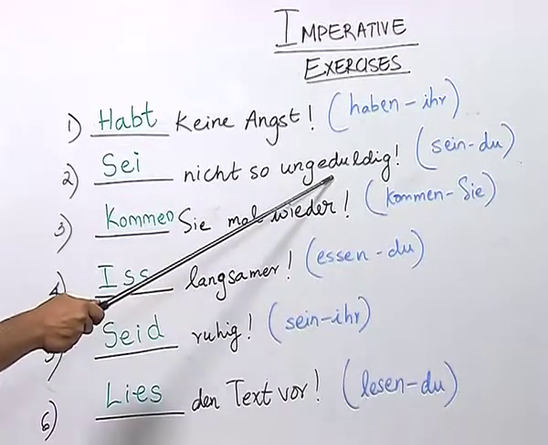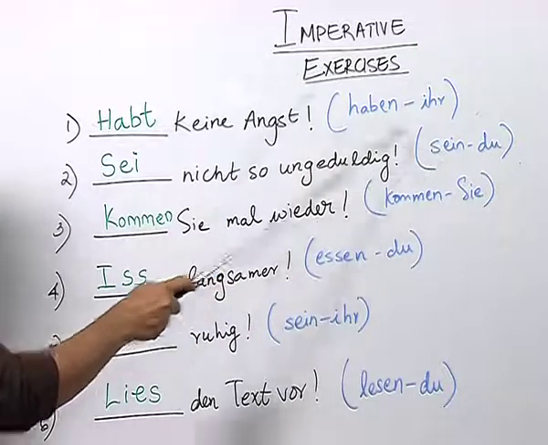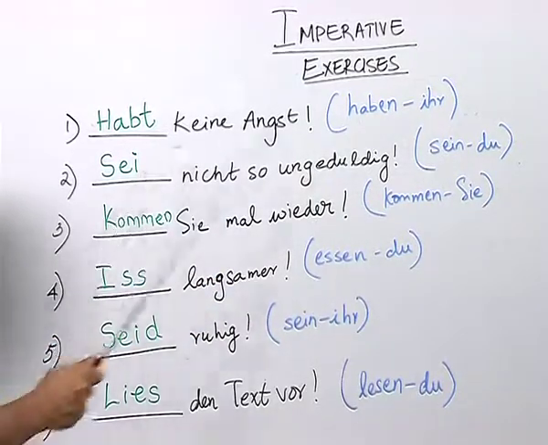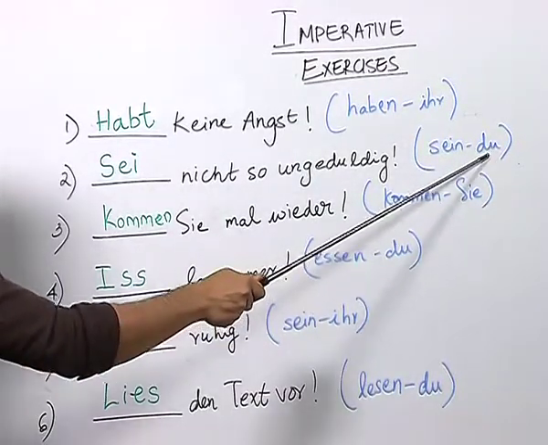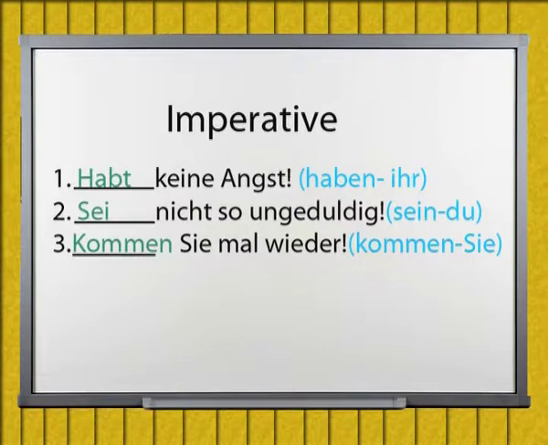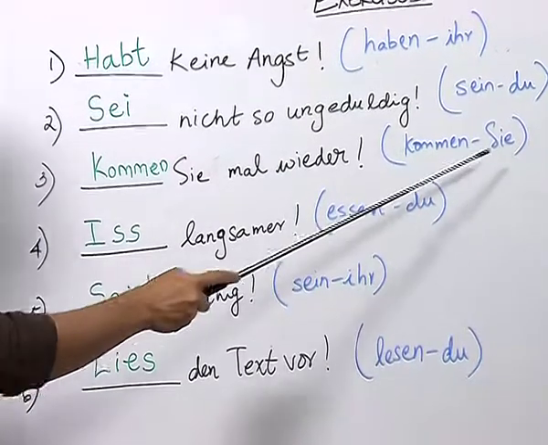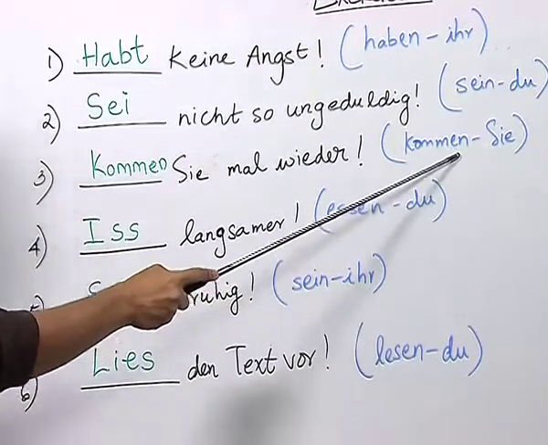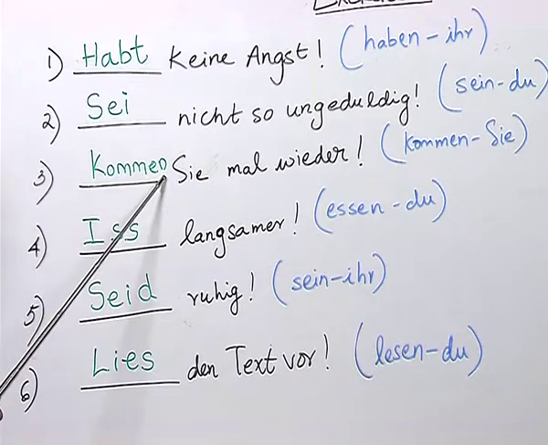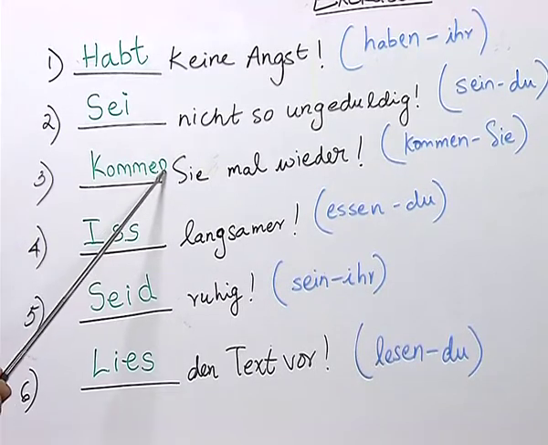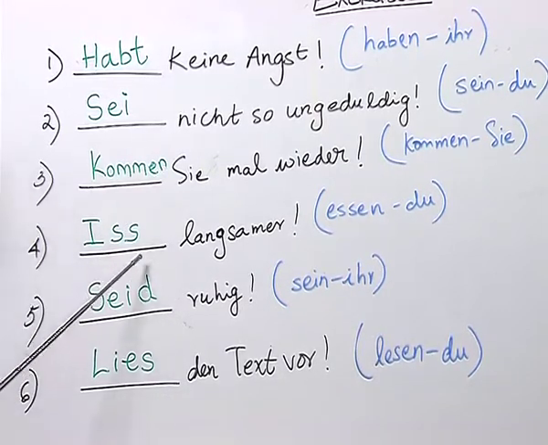Ungeduldig means impatient. Here, the student correctly wrote the imperative form of the verb sein based on the pronoun du. Kommen Sie mal wieder. Here, it was relatively easy, as you know that with the pronoun Sie, the conjugation of the verb does not change and we have the ending of the verb en. So, the answer is correct.